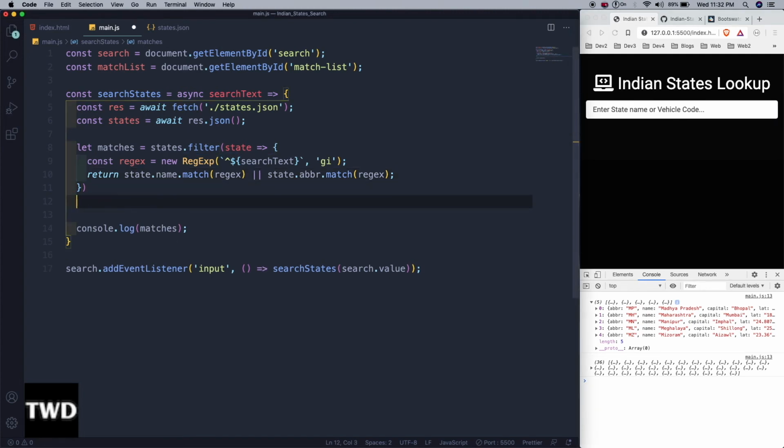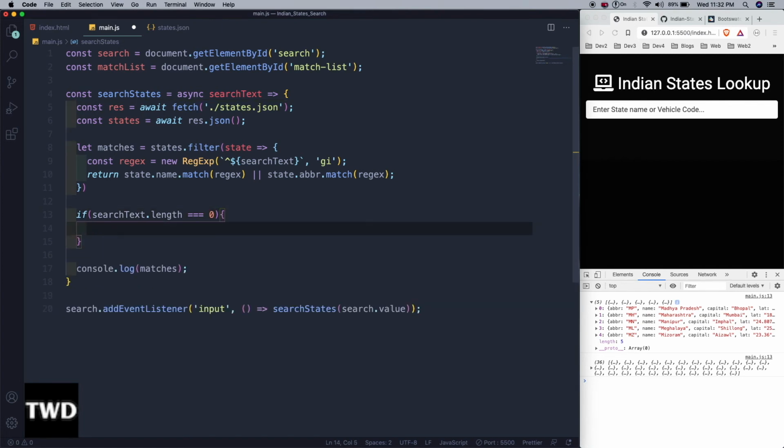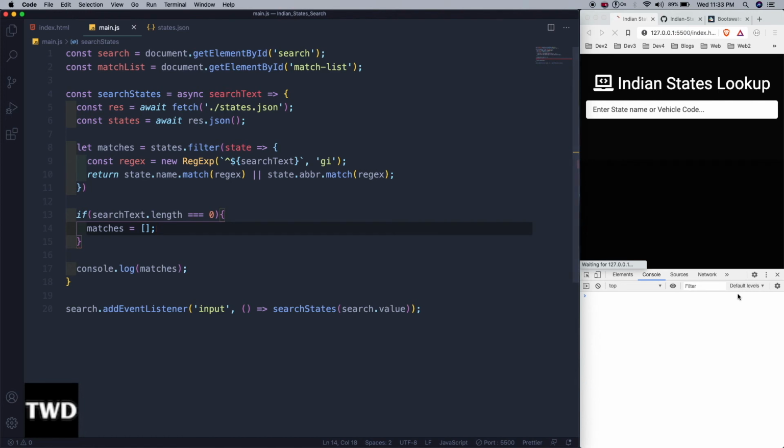So for that, if searchText.length triple equal to 0, then this matches will be equal to an empty array. Save it. And when I remove it, nothing, only this empty one is coming. So it is working fine.